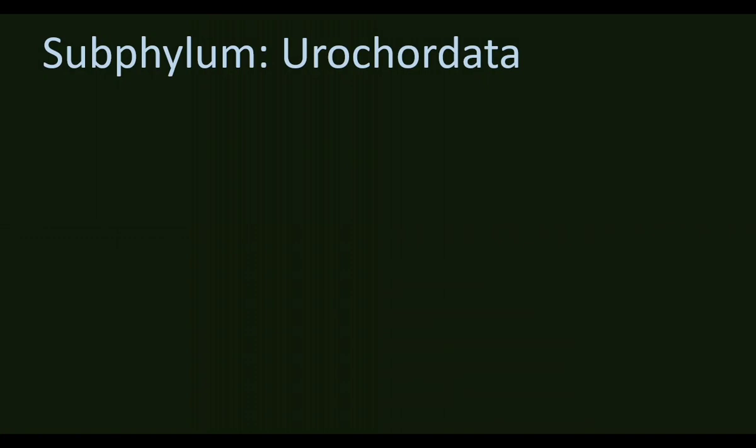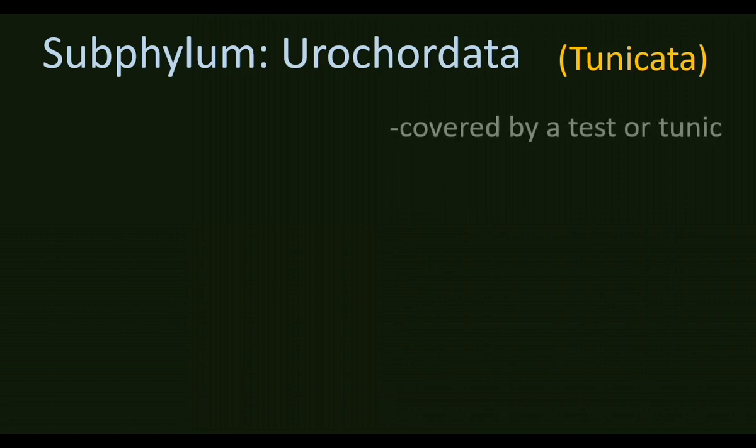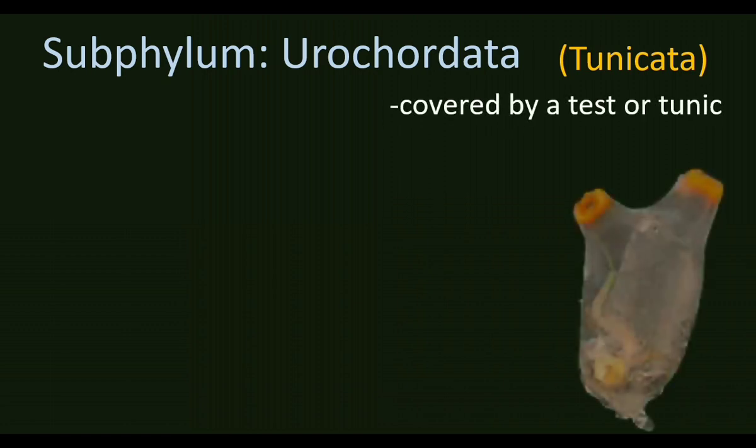Uro, the word is related to tail. Members of Urochordata have notochord only in the tail region of the larva, so the name is Urochordata. They are called tunicates. Urochordata is called Tunicata because the members have a tunic or coat around the body. The body is covered by a sac-like covering, so the name is Tunicata.